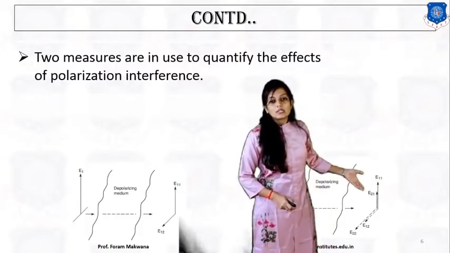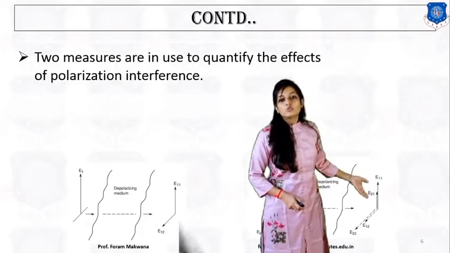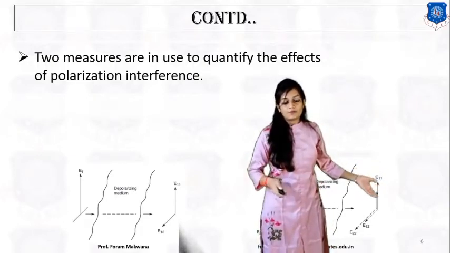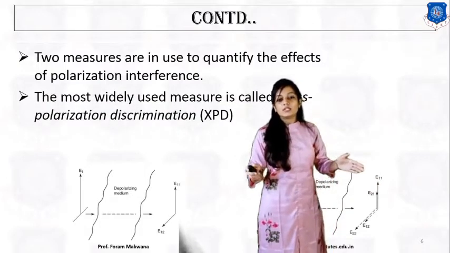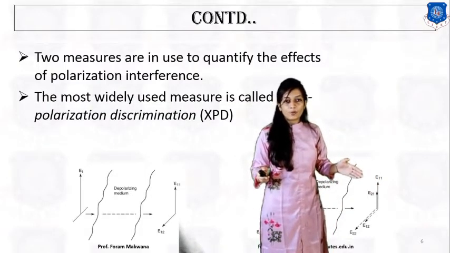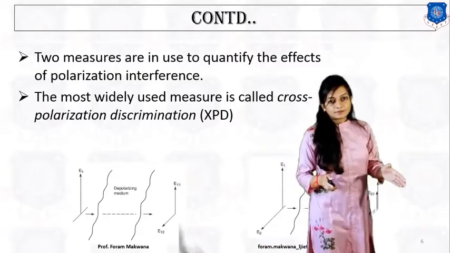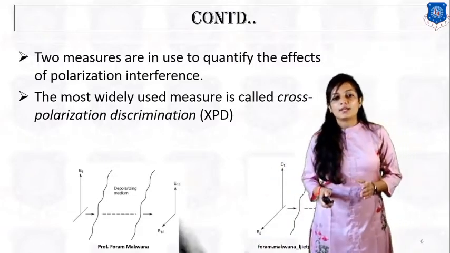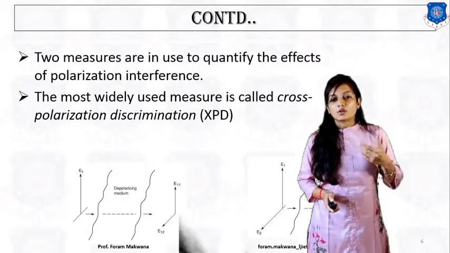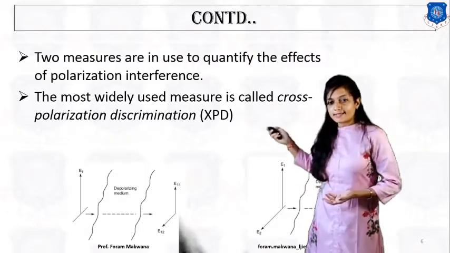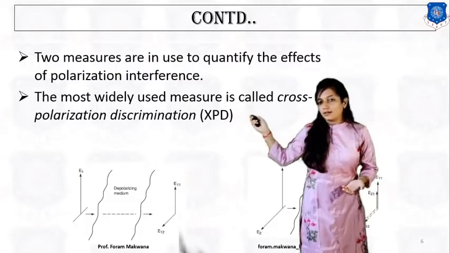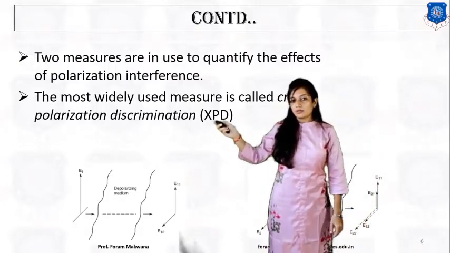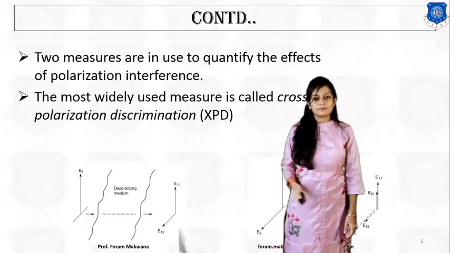Because this cross-polar component is going to interfere with the copolar component of the E1 vector. Alright? So we need to isolate these two signals. Okay? So the most widely used measurement is called cross-polarization discrimination, XPD. Okay? X stands for cross polarization discrimination.